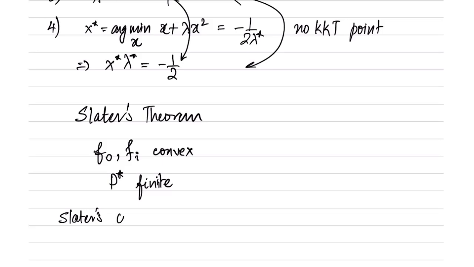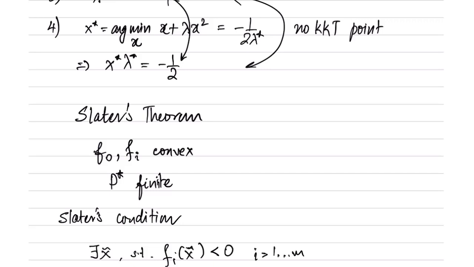Slater's condition is that there exists an x tilde such that fi of x tilde is strictly less than 0 for i equal to 1 to m. So if this strict inequality holds for some x tilde, not necessarily the optimal x tilde, but some x tilde, then these three conditions are equivalent to strong duality, which means that these three conditions imply strong duality.